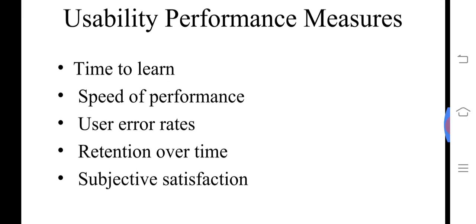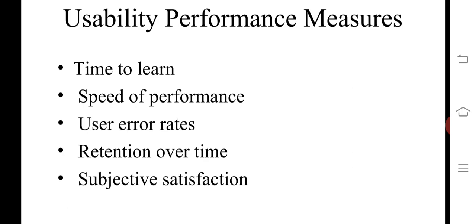Usability performance measures. These are all specific points: time to learn, speed of performance, user error rate, retention over time, and subjective satisfaction. Here, all the information you get from your client. After getting it from the client, you need enough time to learn, and then the speed of your performance. After learning, you immediately start website development. That is the speed of performance.